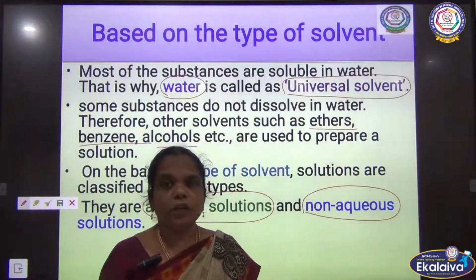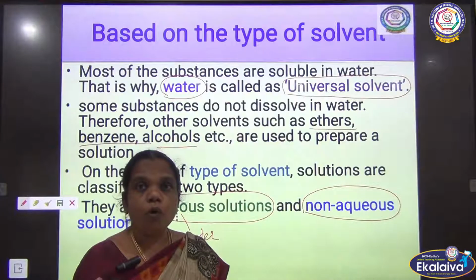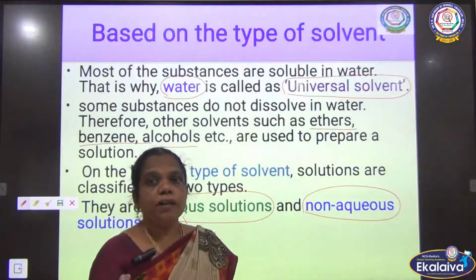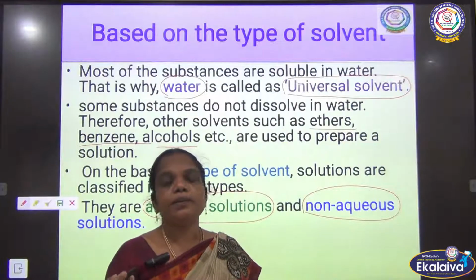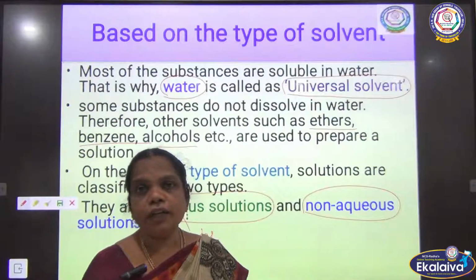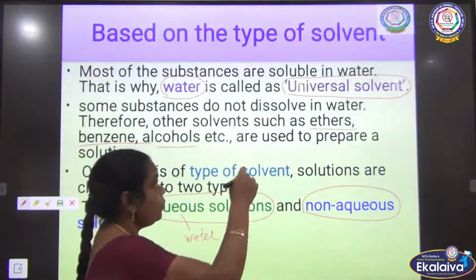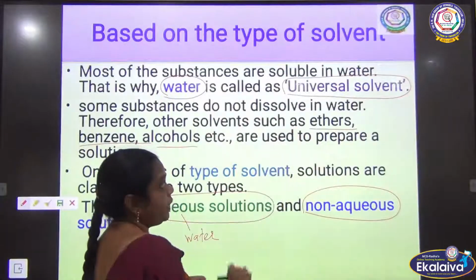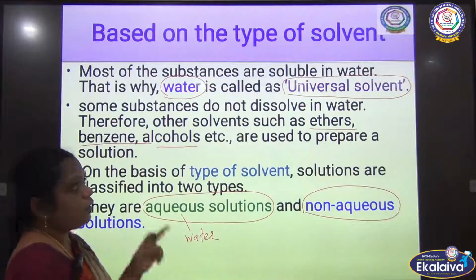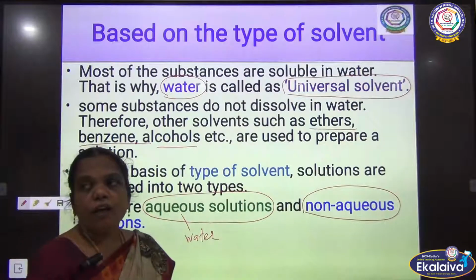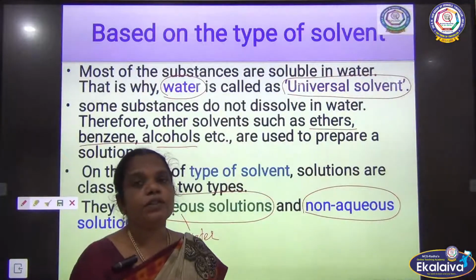Water. Many substances can be dissolved in water. Only some of the organic substances are not soluble in water, and those can be soluble in other solvents like ether, benzene, alcohol.